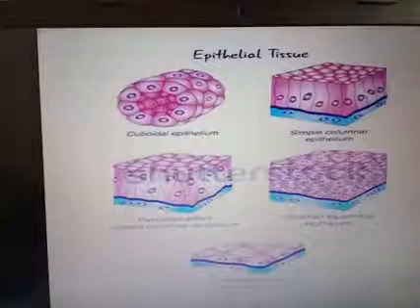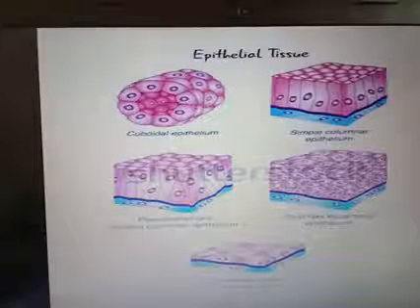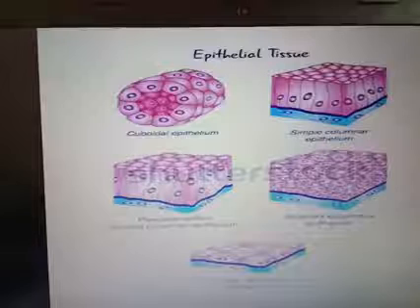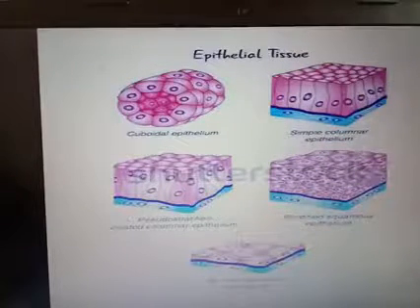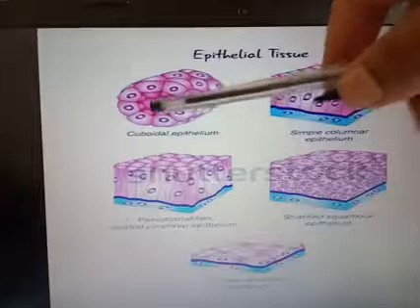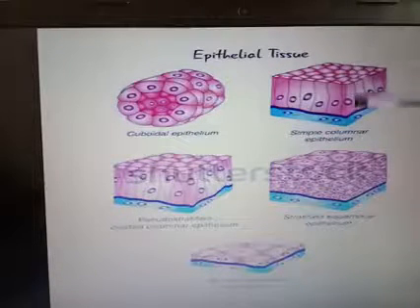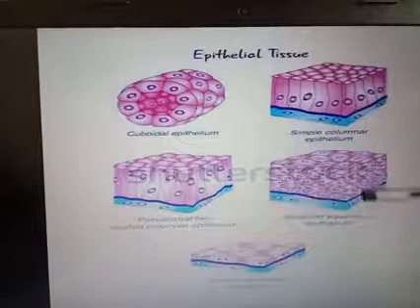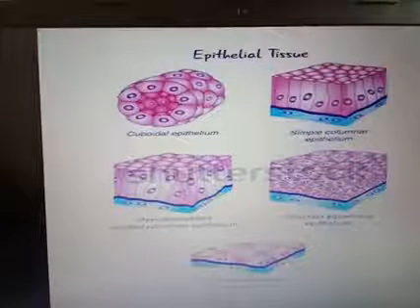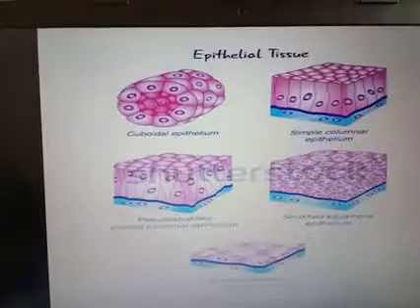These are the different types of epithelial tissue. Your textbook has different pictures of them. This one is cuboidal; the name indicates a cube-like appearance. Column-like epithelium is known as columnar. Then there are pseudo-stratified and stratified, and the simple squamous. Stratified means layered. Layered epithelia are known as stratified.